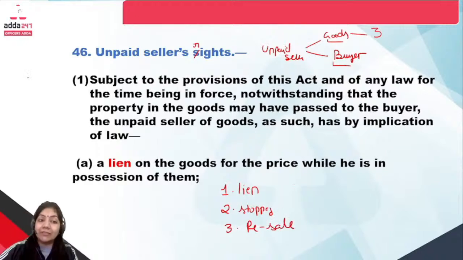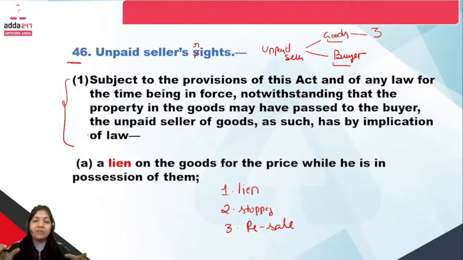So what is the exact section? Section 46, rights against the goods of the unpaid seller. Why is this legal language difficult? Because many things are involved in the sentence: subject to the provisions of this Act and any law for the time being in force. But you are not going to study the whole Act, you have to only pick the important contents of the section. So the first one is lien.